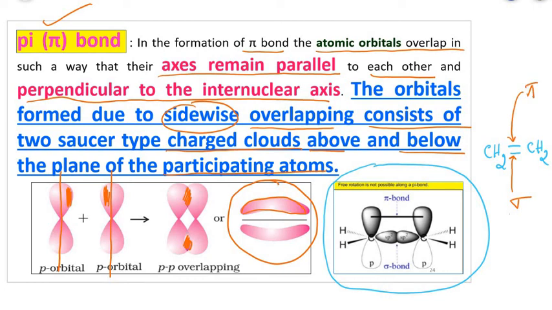In the picture, this is the pi bond, formed by lateral overlapping above as well as below. And this is the sigma bond. Sigma bonds are always formed along the axis, that is head-on overlap, whereas pi bonds are formed by lateral overlapping. In fact, this molecule formation we are going to learn in hybridization in the coming video.